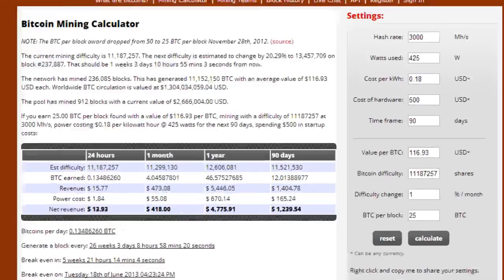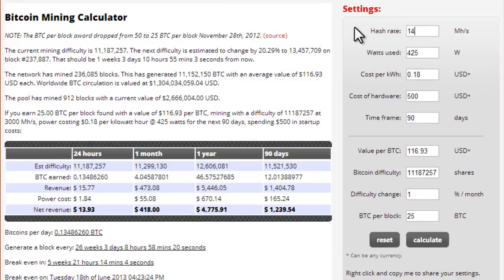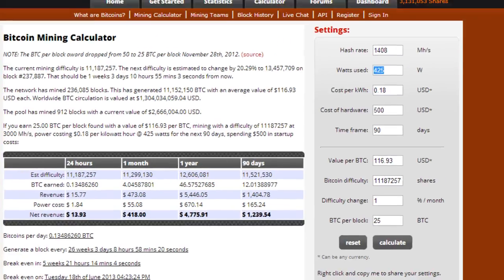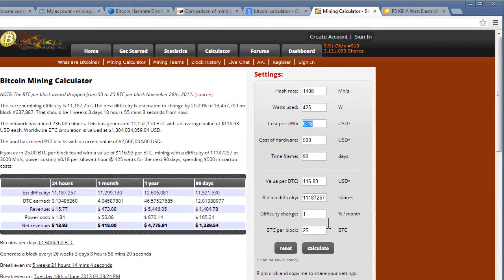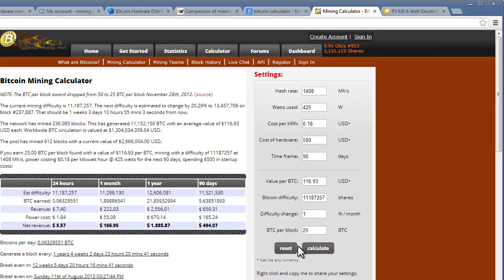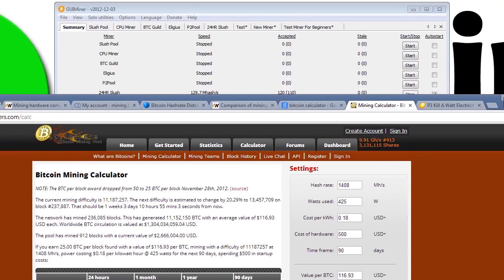We could go back to the calculator and put in 1408, just keep that at 425. This is all guessing right here. I don't know what your numbers will be, but you can see here that in 90 days, it's $1,494. These are just some resources for you to check out and experiment with.